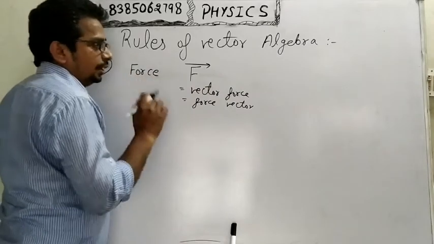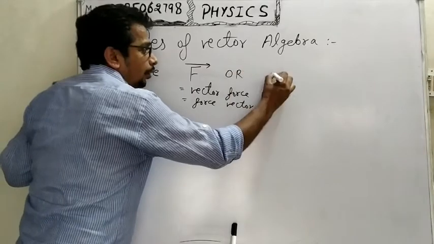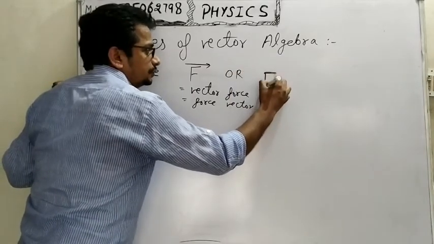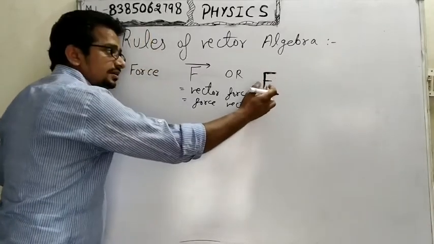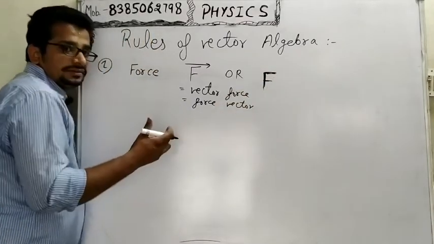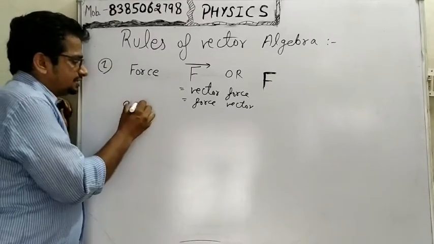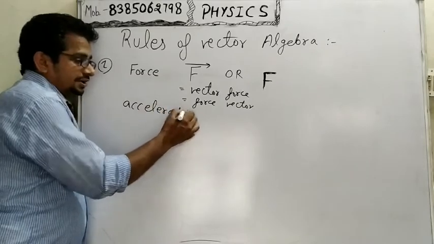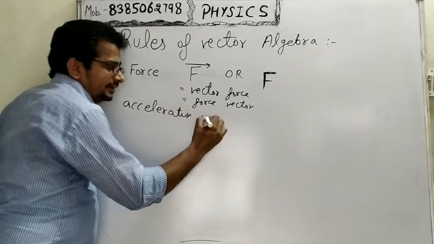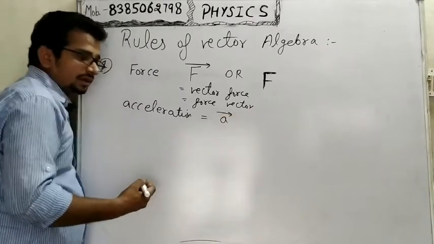If we use a bold letter, then this symbol also shows the vector. For example, we take acceleration. Acceleration is a vector physical quantity, and its symbol is a, and we draw an arrow.